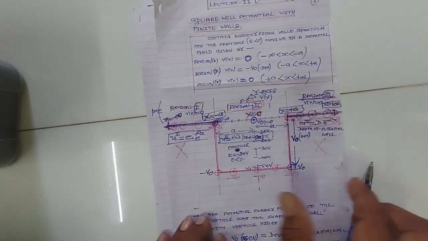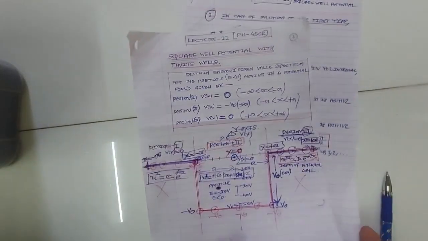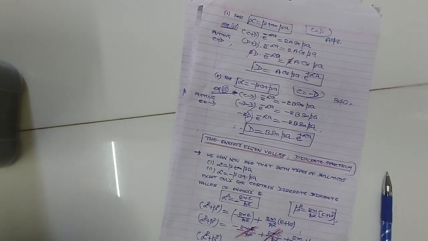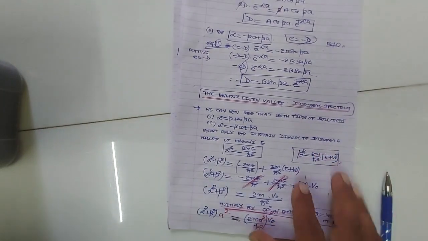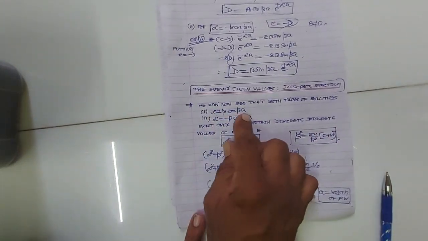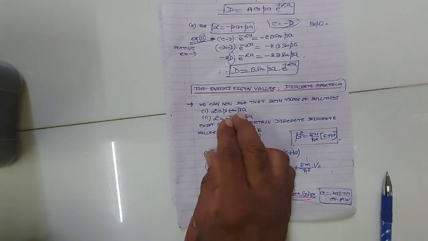From these four continuity conditions, we obtained two solutions in the last lecture. Alpha is equal to beta tan beta a is one type of solution, and alpha is equal to minus beta cot beta a is the other type of solution.